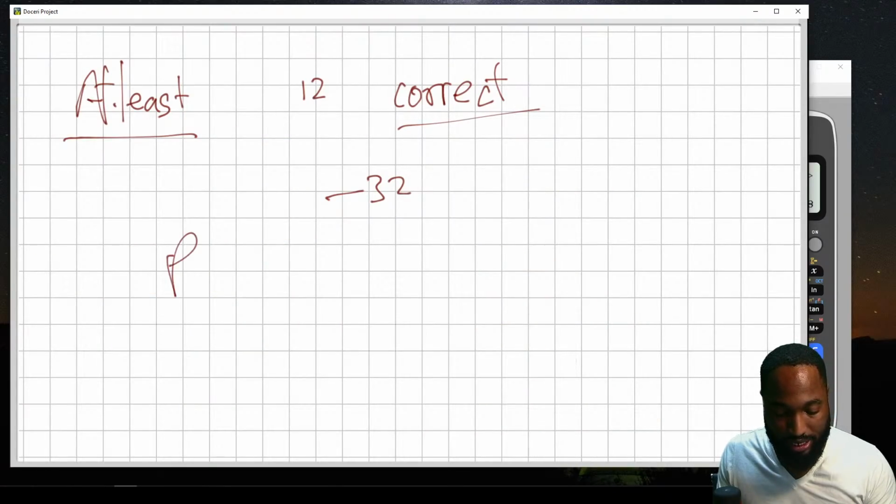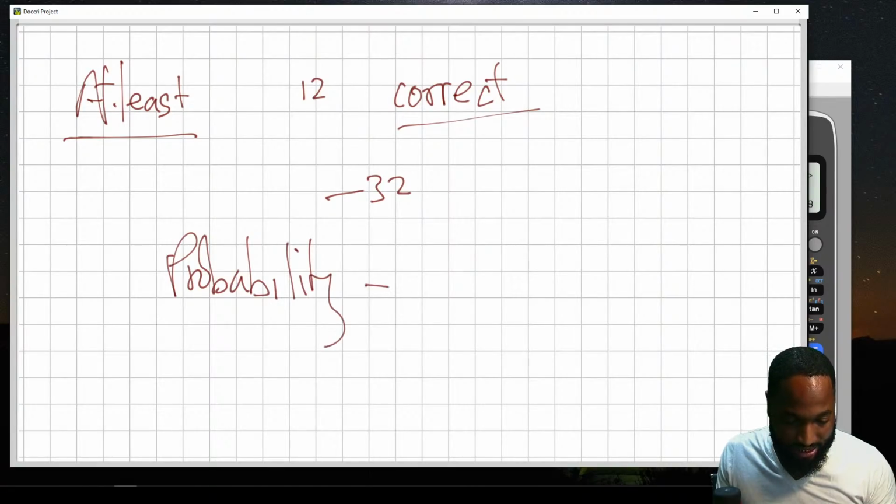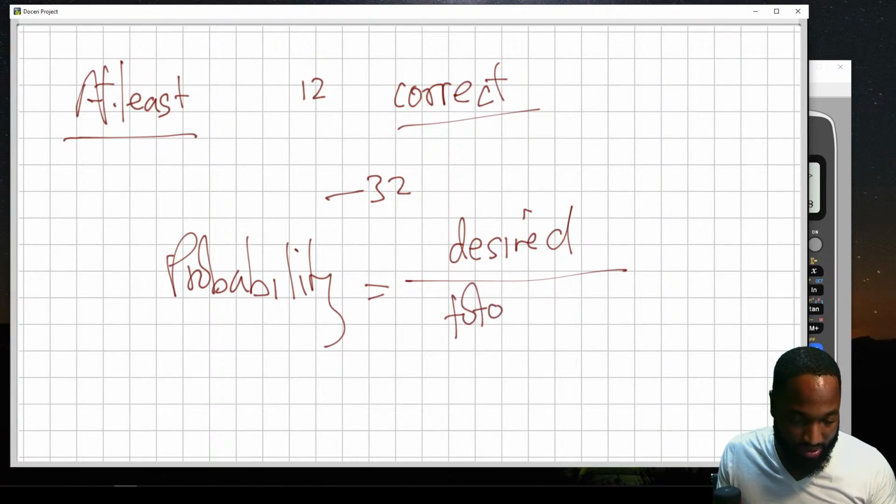So your desired probability is your desired outcome over your total possible outcome, right?